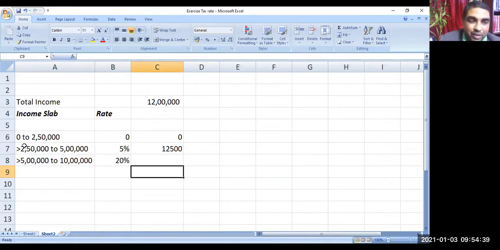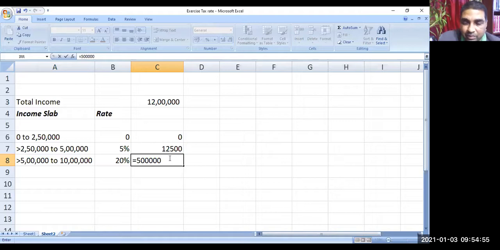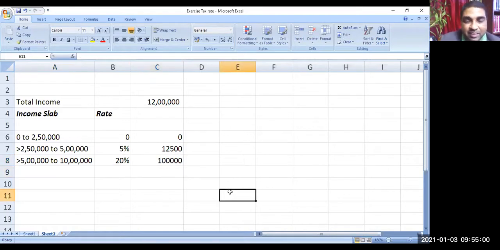Our total income is 12 lakh. Out of this, the first 2.5 lakh is nil. The next 2.5 lakh is at 5%. So here a total of 5 lakh is gone. And for the next 5 lakh, we have to pay 20%. That means on this 5 lakh into 20%, how much am I getting? 1 lakh, because 20% of 5 lakh is 1 lakh.